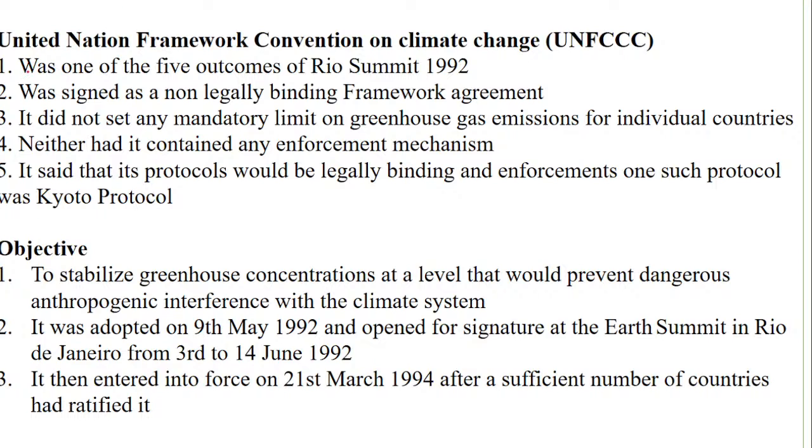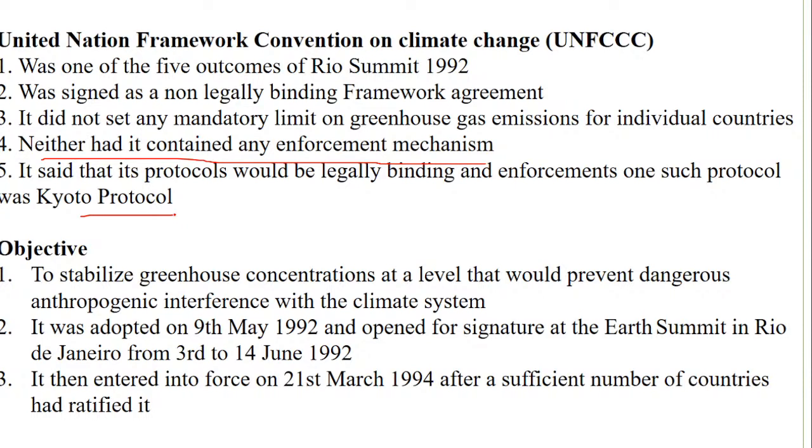Now see, the United Nations Framework Convention on Climate Change was one of the 5 outcomes of the Rio Summit, and was signed as a non-legally binding framework agreement. It did not set any mandatory limit on greenhouse emissions for individual countries. Neither did it contain any enforcement mechanism. This was given in option C. It said that protocols would be legally binding with enforcement, and one such was the Kyoto Protocol, but only with certain exemptions, that is with respect to developed countries.